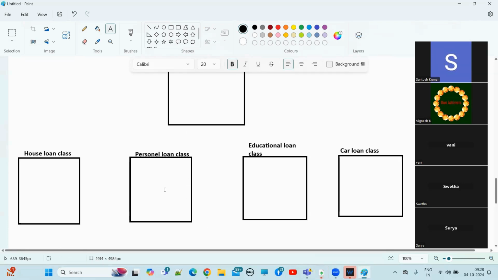Now, for the house loan class, how many specific methods do we have? 50, right? So in the house loan class, if you write the house loan specific methods, then it's fine. Here I'm writing 50 specific methods for personal loan. Here also I'm writing 50 specific methods for education loan. These are specific methods.